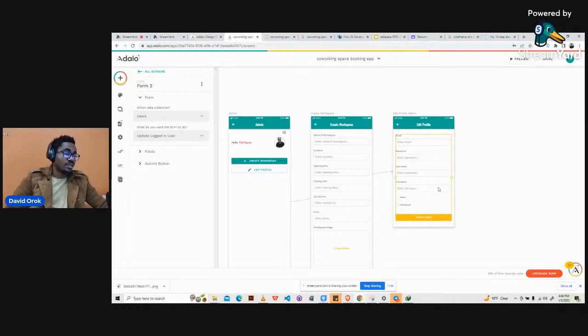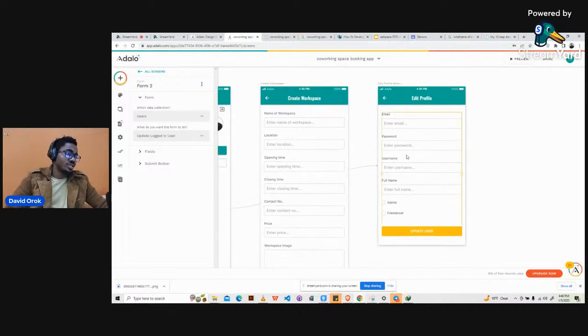Yeah, so this is it. So we will hide certain things. We don't really need everything to be seen. So what should we really change here? It should just be email and password and username, and their full name.